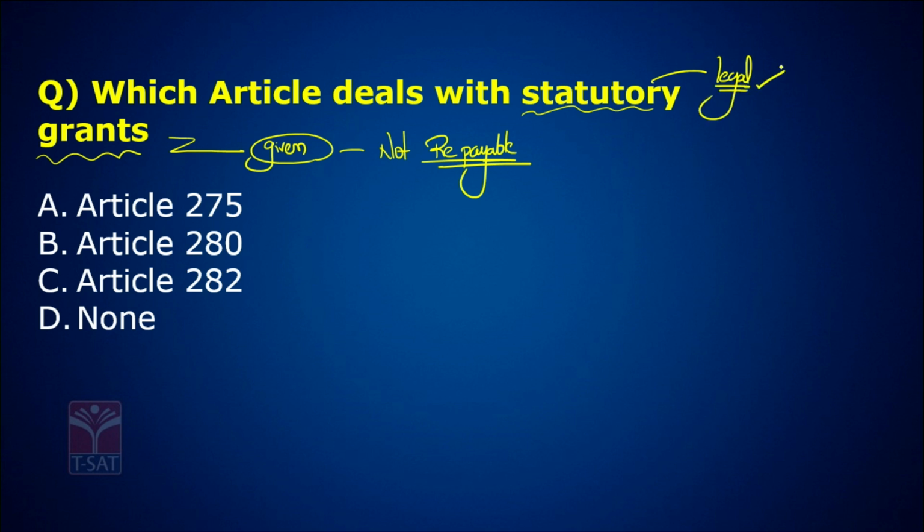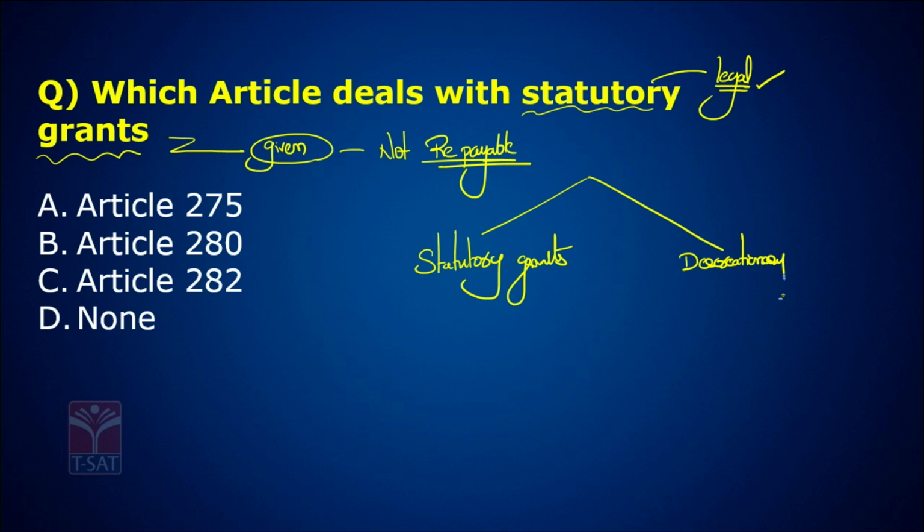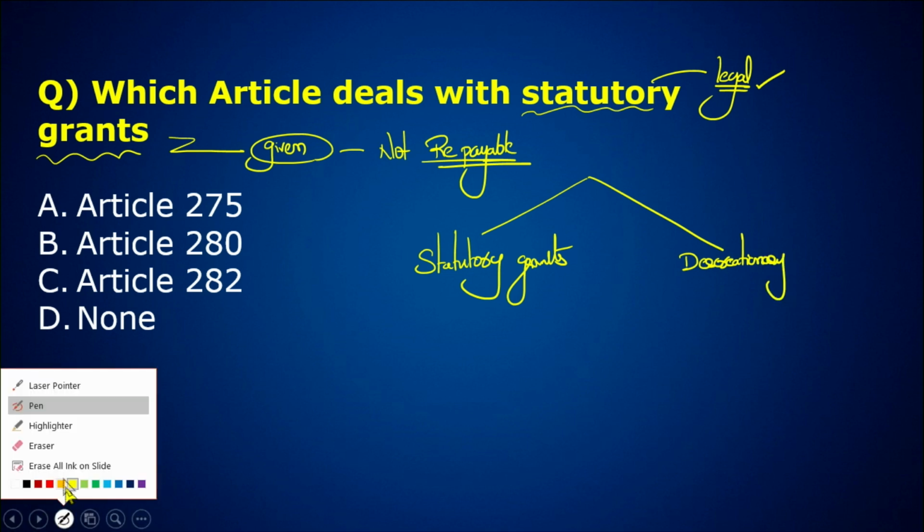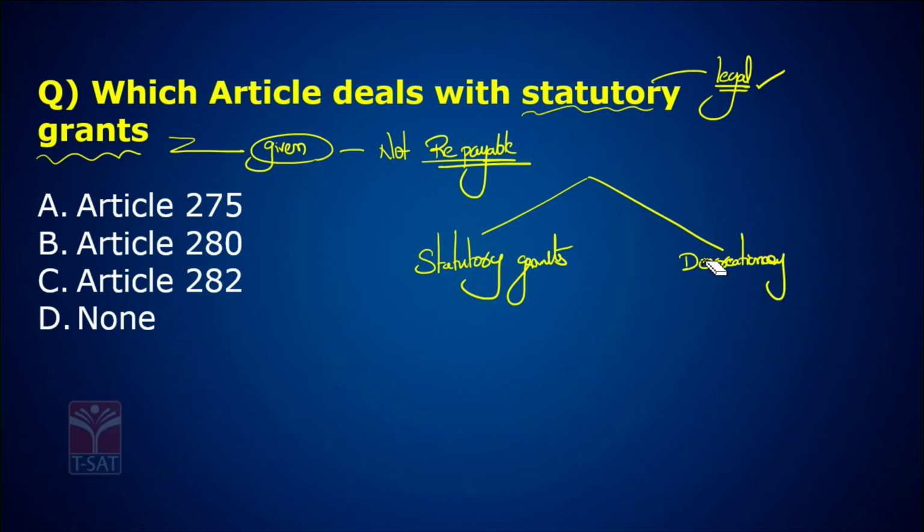Correct. There are two types of grants. The first one is called statutory grants, and the second one is called discretionary grants.